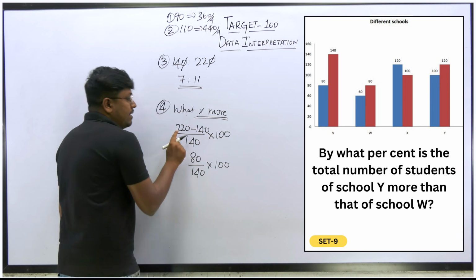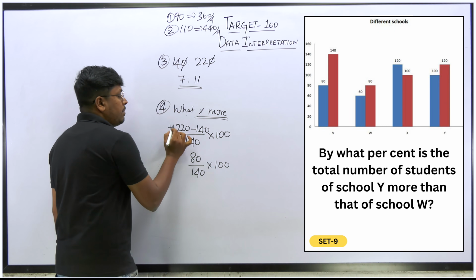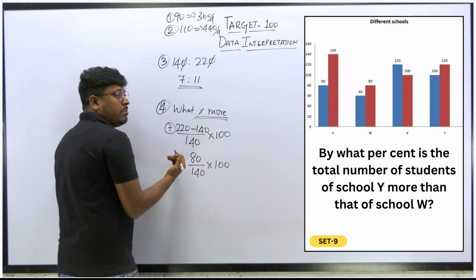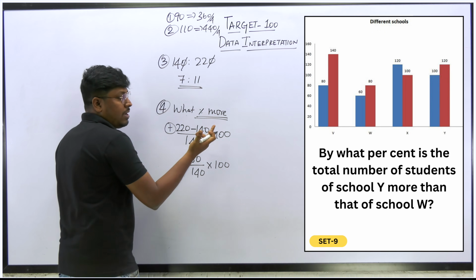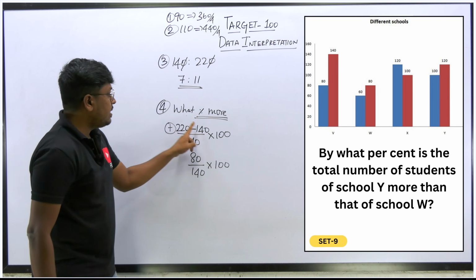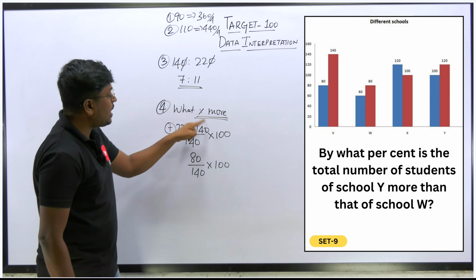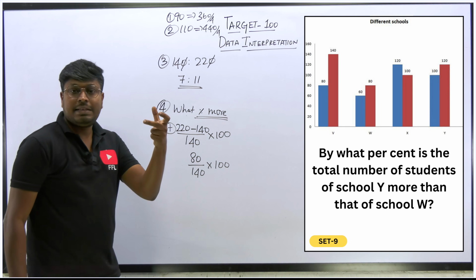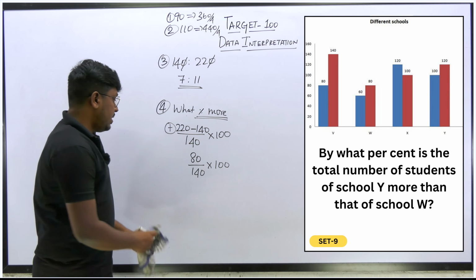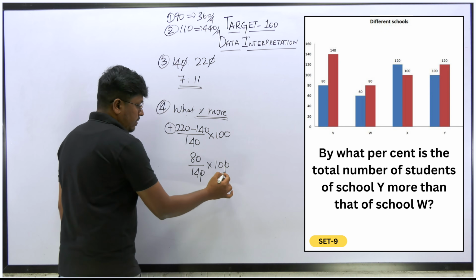Just see here, only if you subtract both the values, the resultant will be positive. So if you are getting an answer in positive, then it is percentage more. In case it is percentage less, then 140 should be written here, 220 should be written there. Only then you will get the answer in terms of negative. Got it? So now 0, 0, we can cancel it.